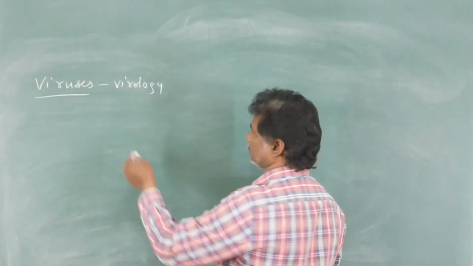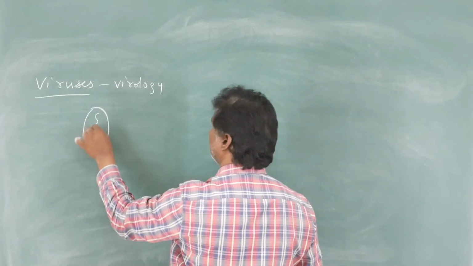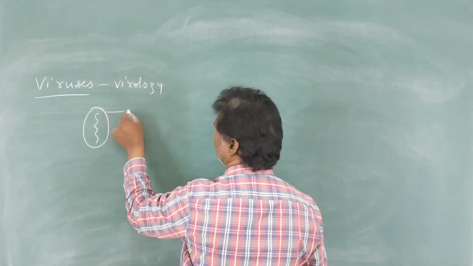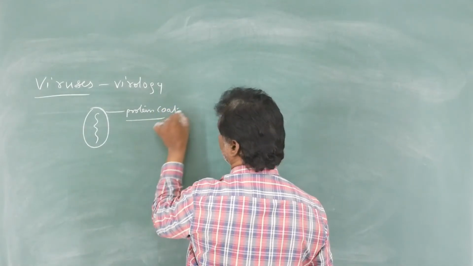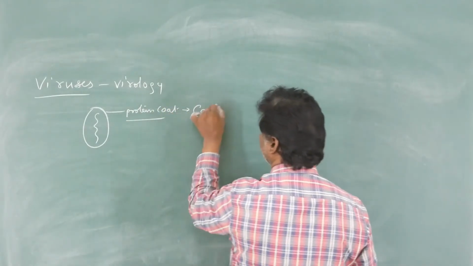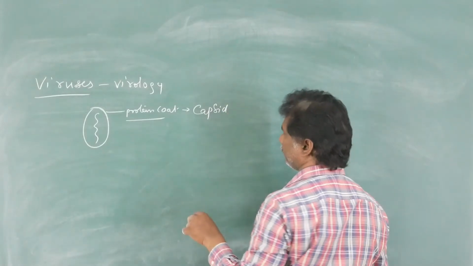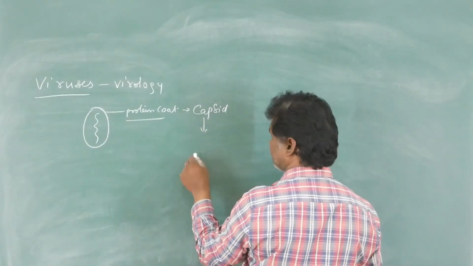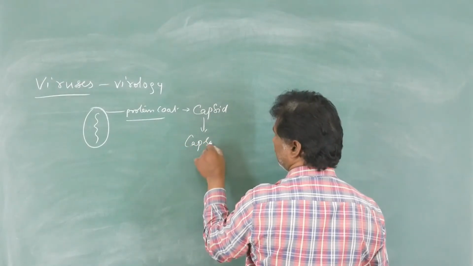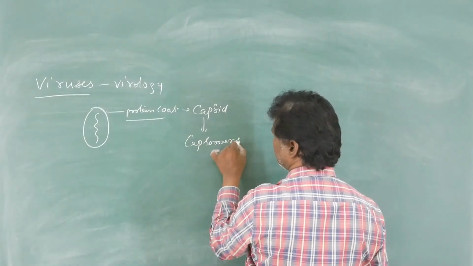When you observe the structure of a virus, only 2 components are present. One is the protein coat. That protein coat is called capsid. The capsid contains protein subunits called capsomeres.